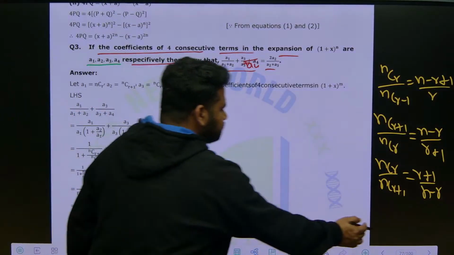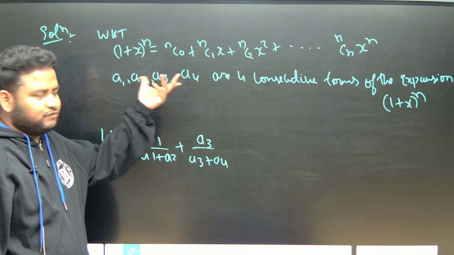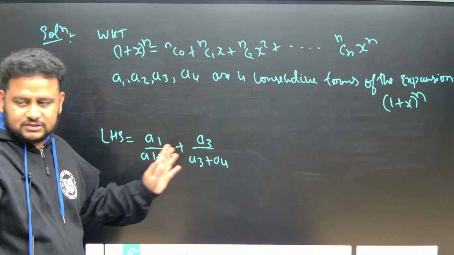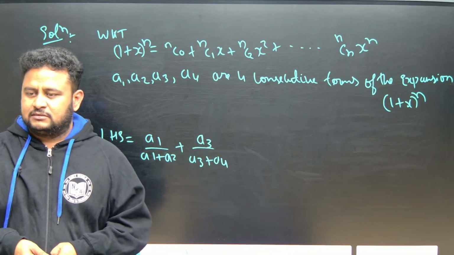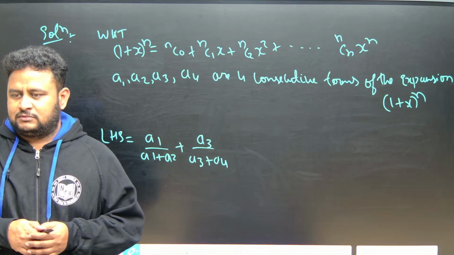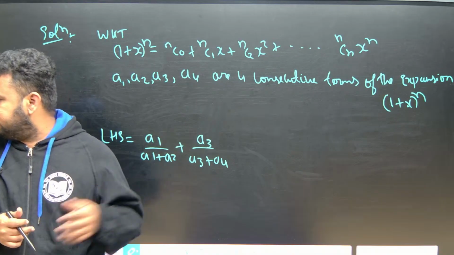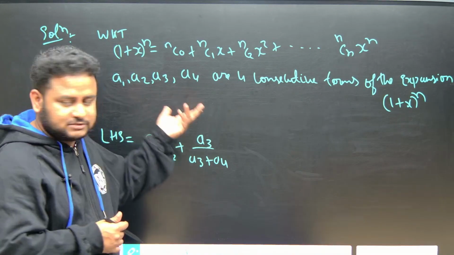Clear? But before that, what do A1, A2, A3, A4 mean? They are telling they are consecutive terms. That means you can think that they are in AP. Correct na? 2, 4, 6, 8. They are in AP, and common difference is 2. Like that, consecutive terms means they are in AP.